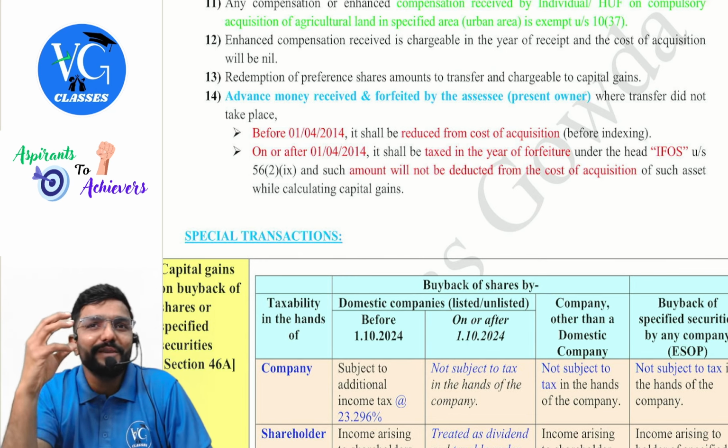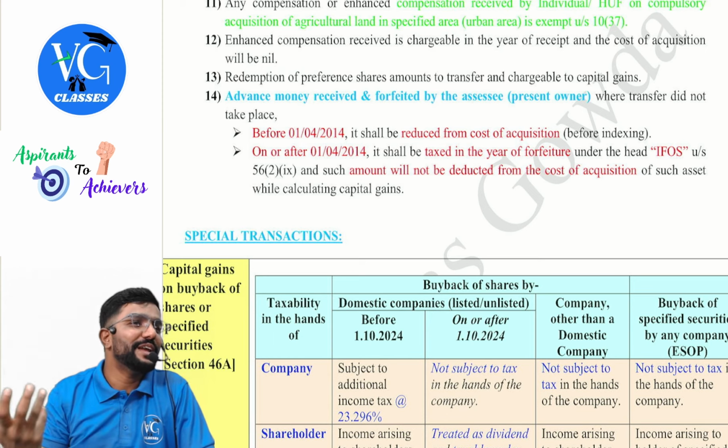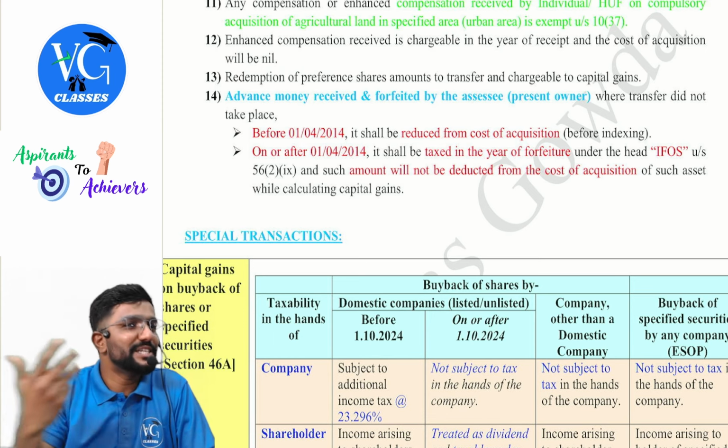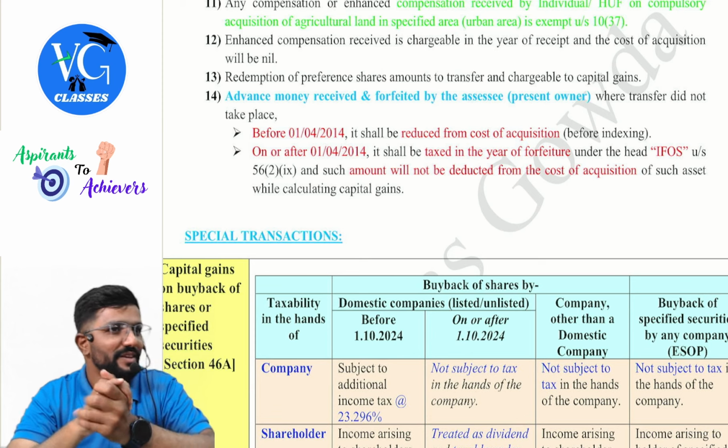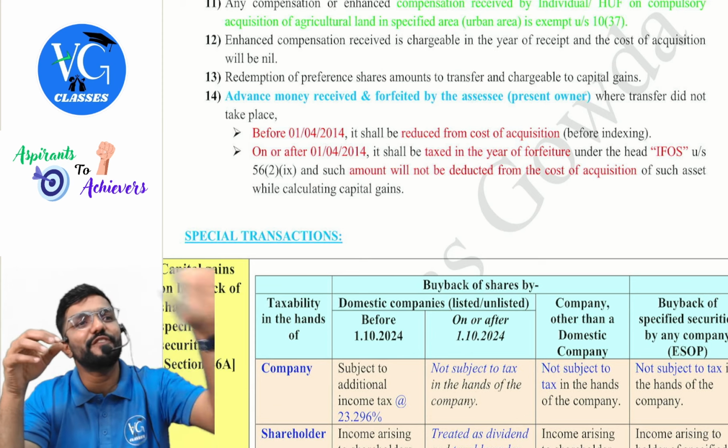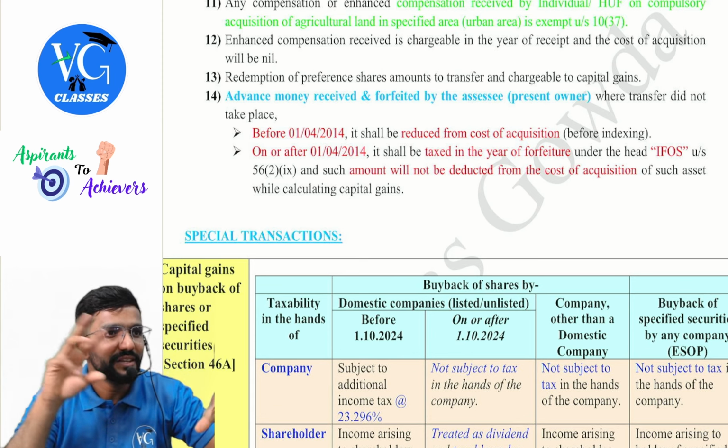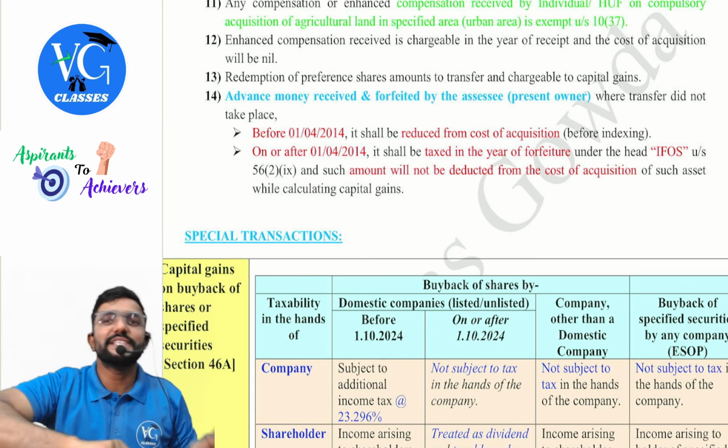Yes. Normally I will receive this later, because by the time the judgment is given, it will be years. So previously I would have already considered 50 lakh in my capital gains calculation. When I receive the enhanced part of 20 lakh, is it taxable? Yes, in the year in which I receive it. Can I again claim cost of acquisition?